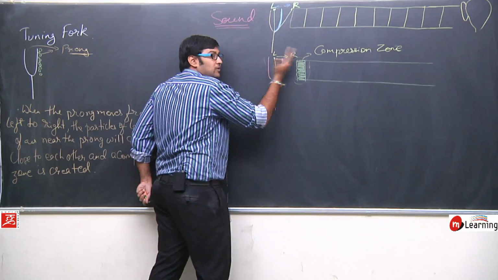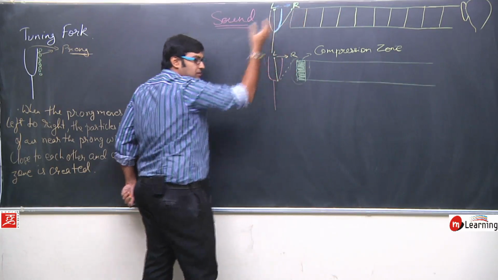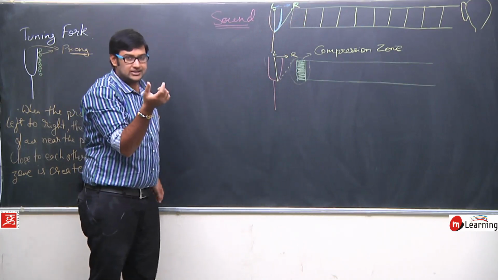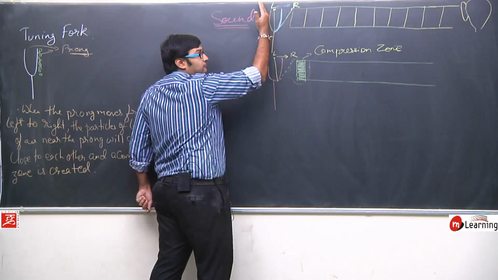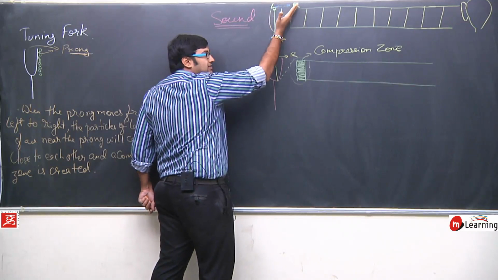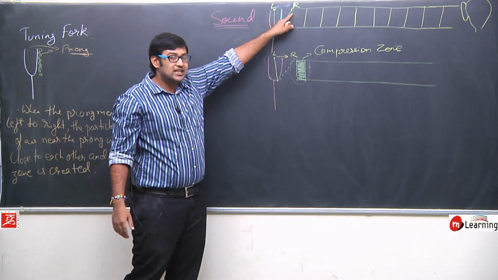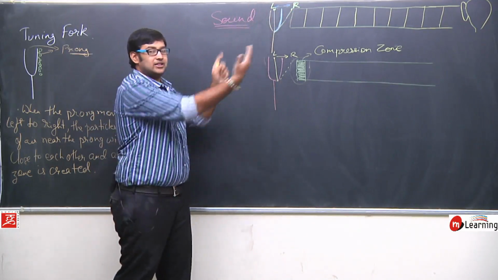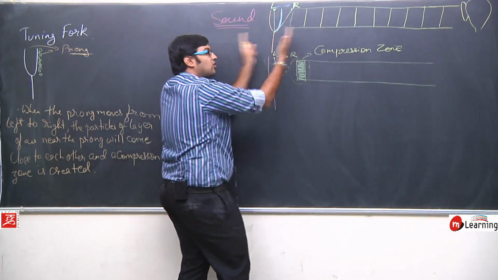See, once it moves from left to right, it pushes the air and the particles come closer to each other, that is, a compression zone is created. Now imagine if it moves from right to left, what will happen? The particles near this prong will move along with this prong in the left direction, that is, this layer is going to elongate.